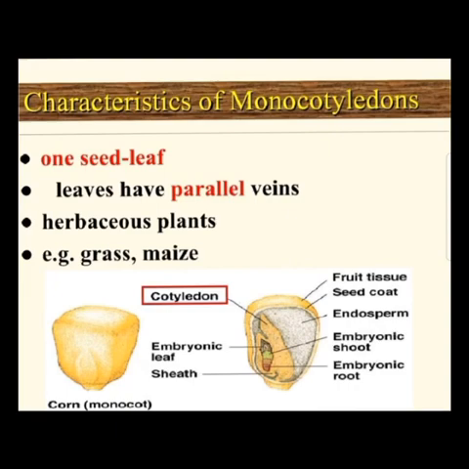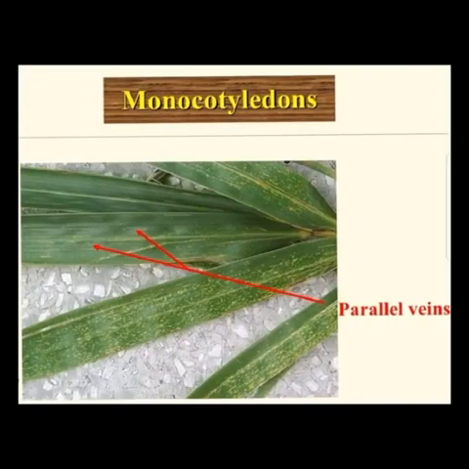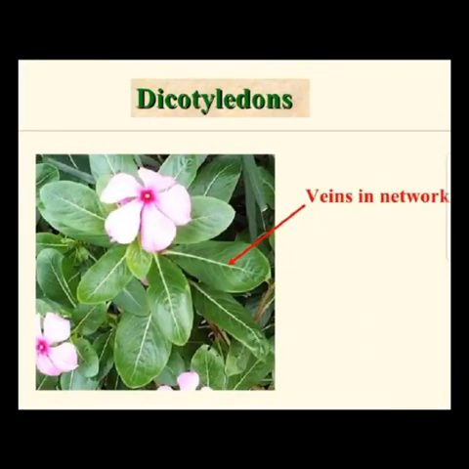Whereas dicot stems are strong and hard, for example banyan tree and mango tree, their stems are very hard. Next is the leaf. Monocot leaves have parallel venation, whereas dicots have reticulate venation. Dicot flowers have 4 or 5 parts or multiples of them, and monocot flowers have 3 parts or multiples of 3.